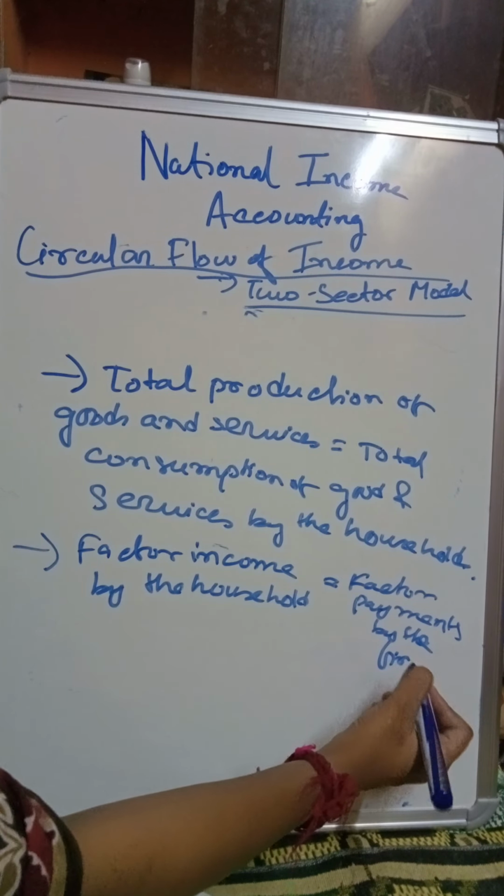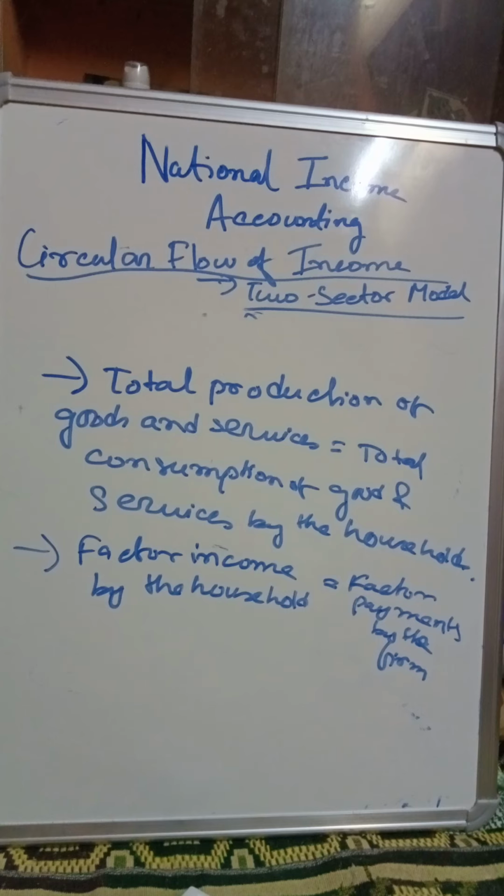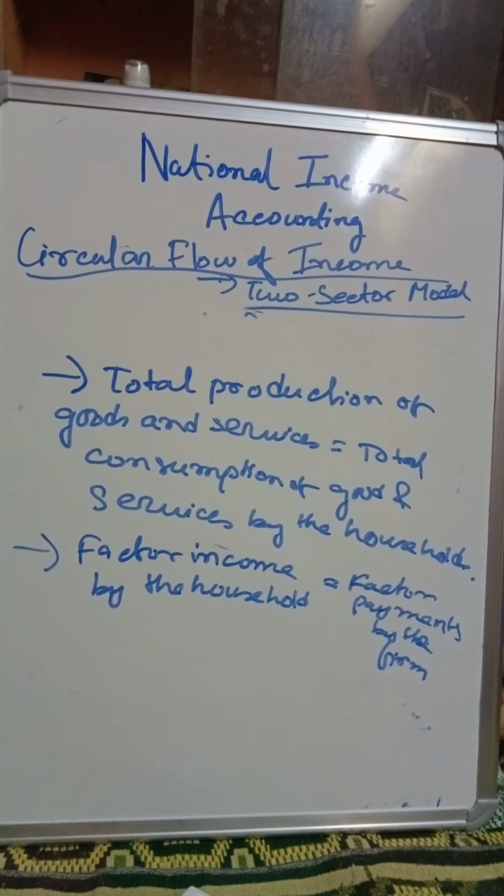Whatever income the household has acquired by rendering the service, they spend it all in purchasing goods and services. That is, they are trying to say that we are not making any savings out of here. Whatever income they are earning, they are spending it all. Okay, they are not making any savings, because no other sectors are involved, we are assuming all of this.